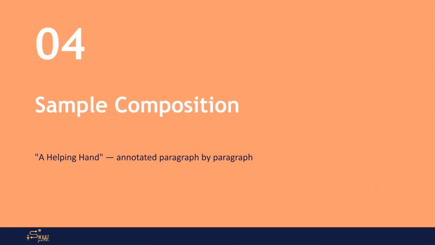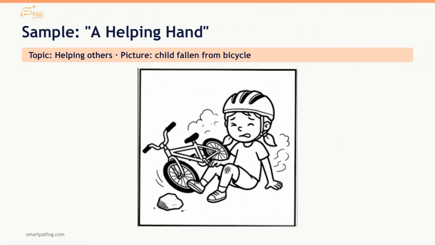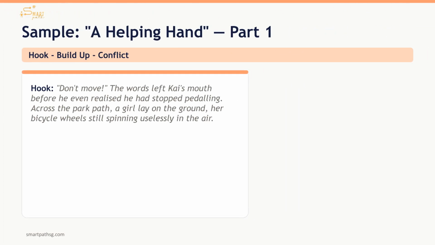Section 4. Sample composition. Let's go through a full annotated sample, "A Helping Hand," to see these techniques in action, paragraph by paragraph. The sample composition is about the topic of helping others, using a picture of a child fallen from a bicycle as a prompt. The hook opens mid-action with dialogue and establishes the scene.